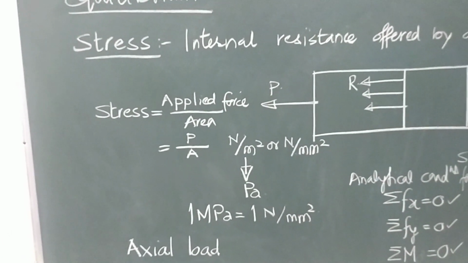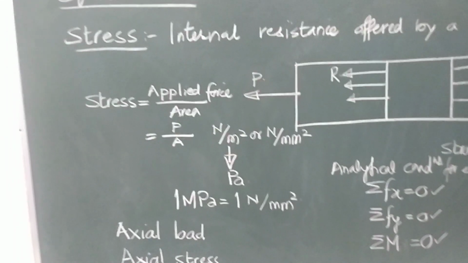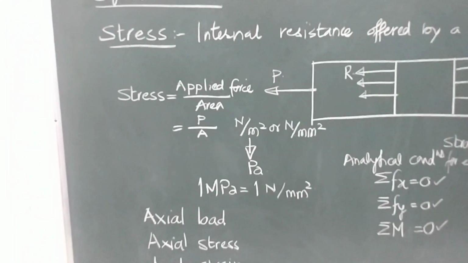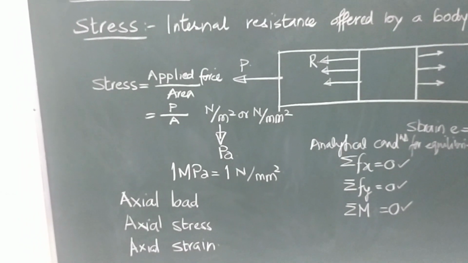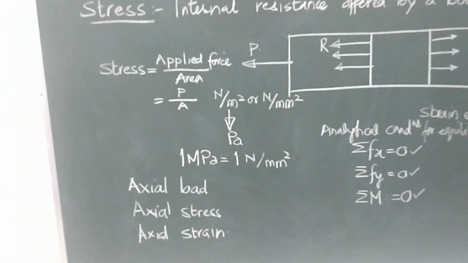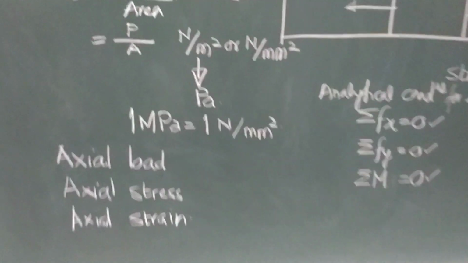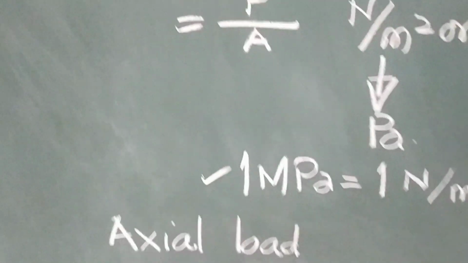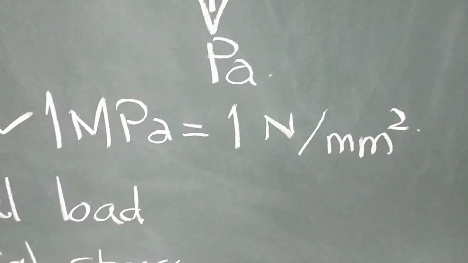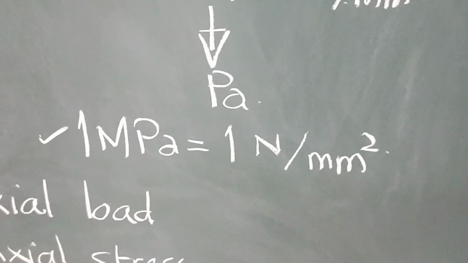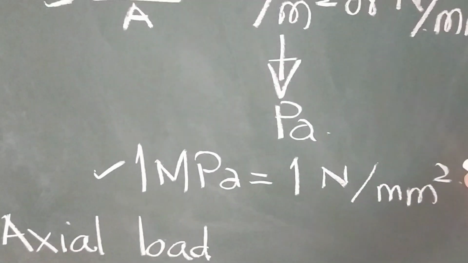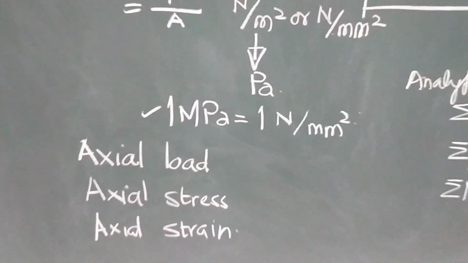So, P upon A, the unit is Newton per meter square or Newton per mm square. Newton per meter square is nothing but Pascal. In that sense, 1 megapascal is nothing but 1 Newton per mm square. You should note down this because this is a very important unit which is always asked in examination.